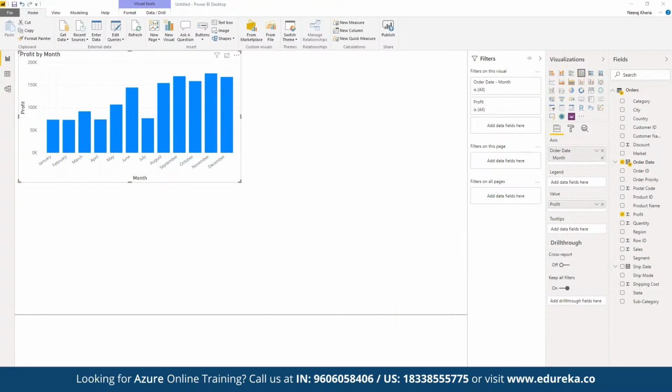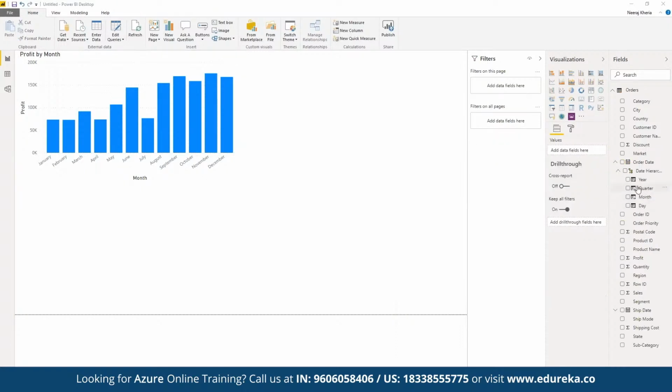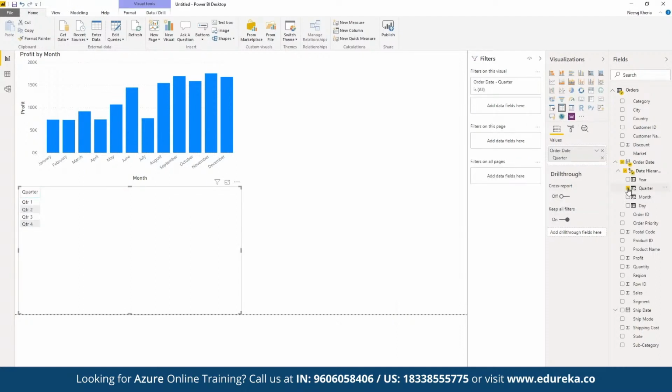Now let's say we want to work on the date hierarchy itself. For example, suppose we want to work on year, quarter, month. Let's say we want to display the quarter. So here we have this quarter data set, and now we want to display another table for quarter. We can choose that.